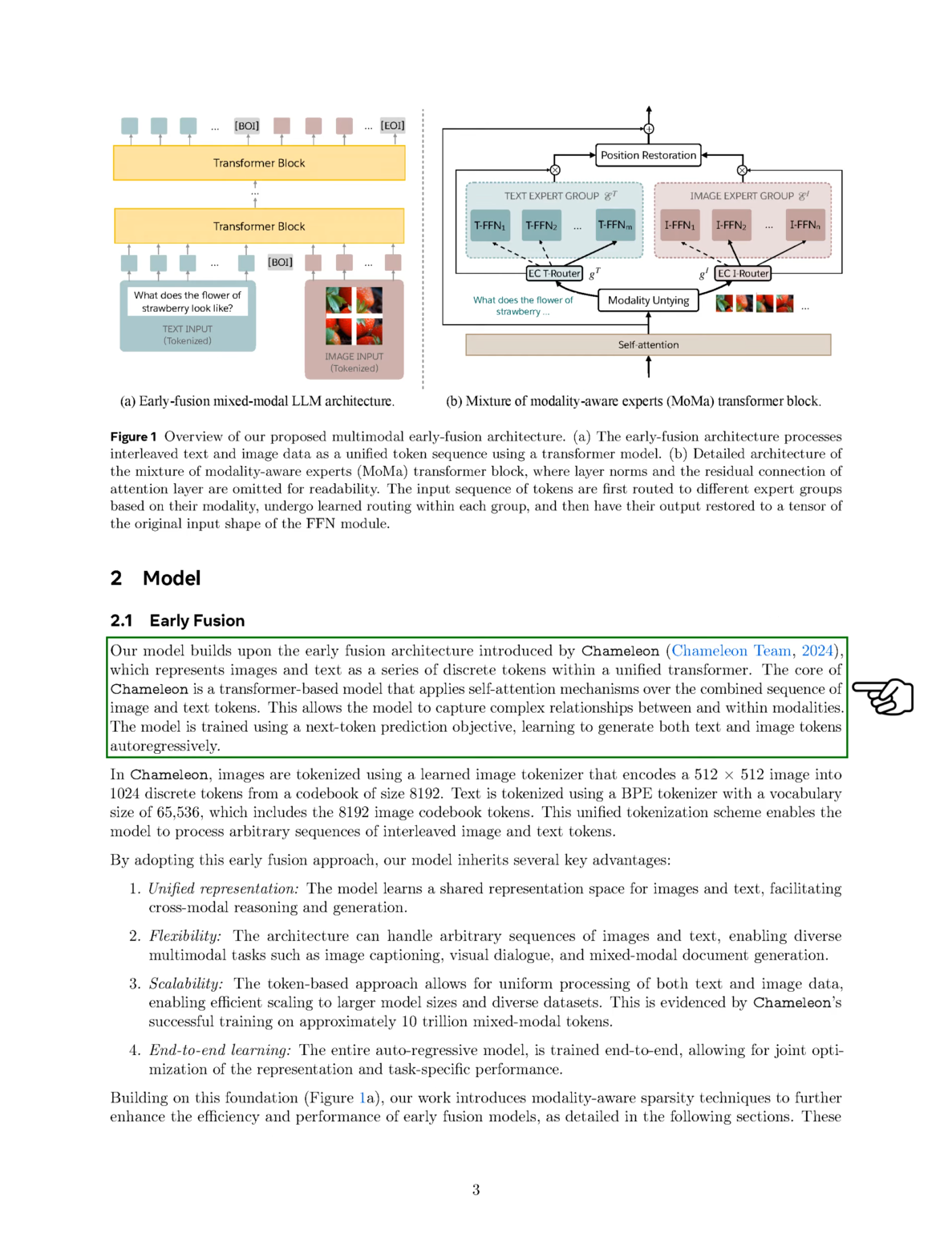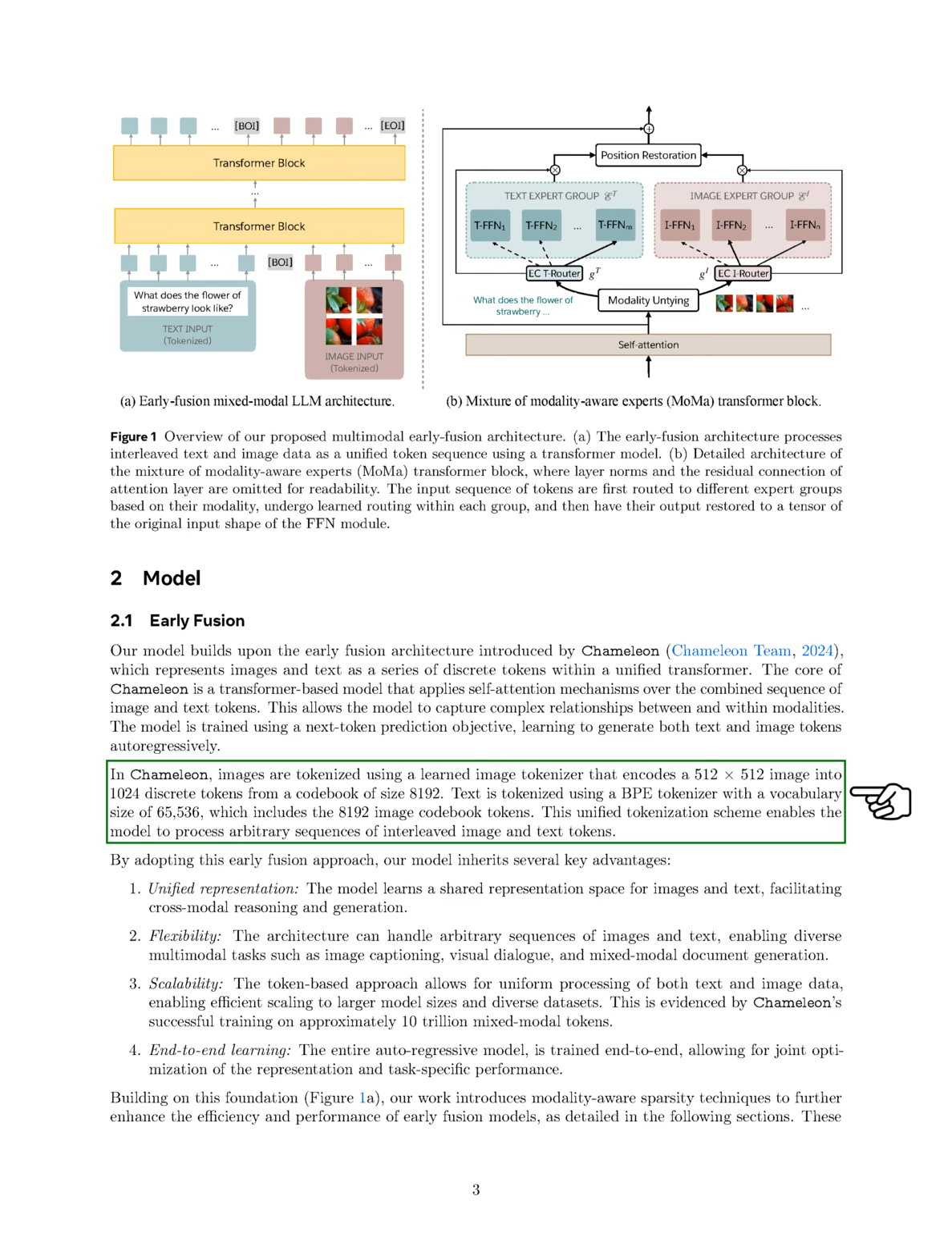Section Model. In this section, we describe our model, which is based on the early fusion architecture introduced by Chameleon. This architecture represents images and text as a series of discrete tokens within a single transformer framework. The main feature of Chameleon is its transformer-based model that uses self-attention mechanisms to analyze the combined sequence of image and text tokens. This setup allows us to understand complex relationships both between and within different types of data. We train the model using a next token prediction approach, which means it learns to generate text and image tokens one after the other.